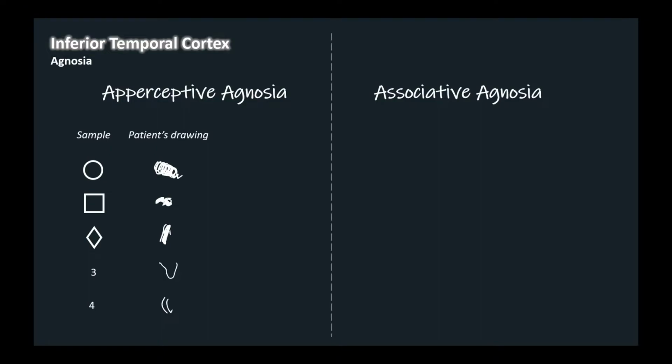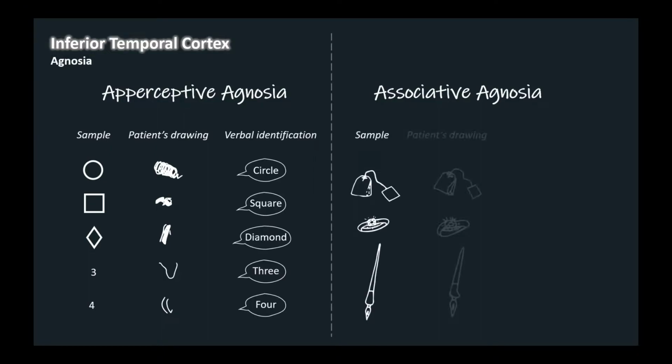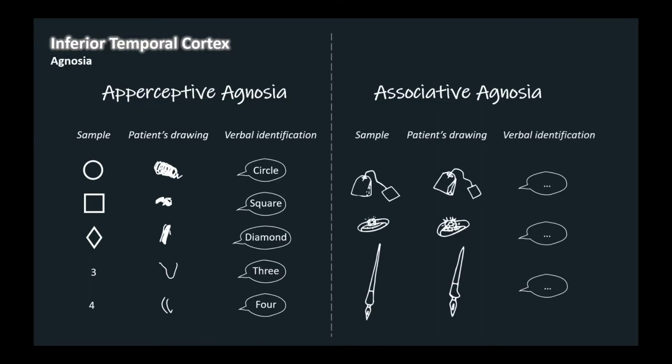Associative agnosia, in contrast, can match or copy complex objects, but the ability to identify the object is impaired. This impairment results from disruption of the second stage of object recognition, which is the association of the sensory representation of an object with knowledge of the object's meaning or function.